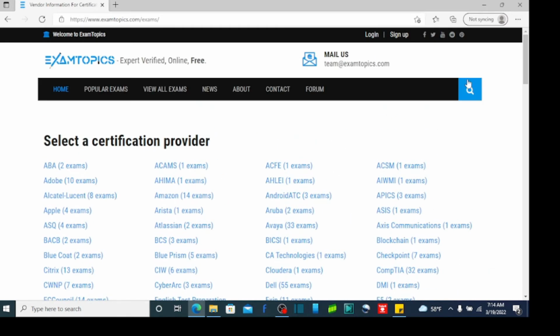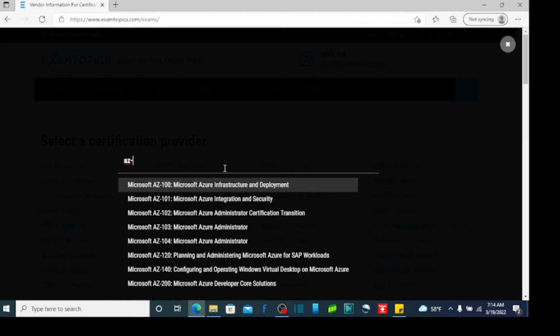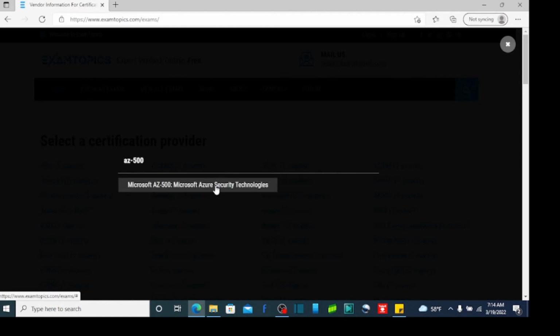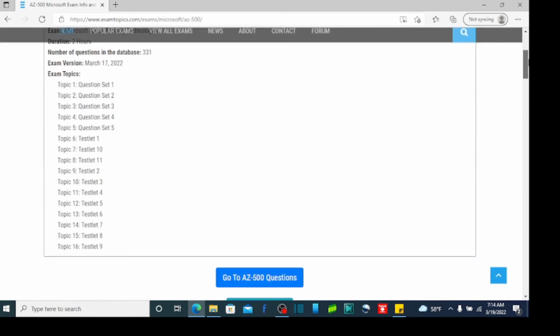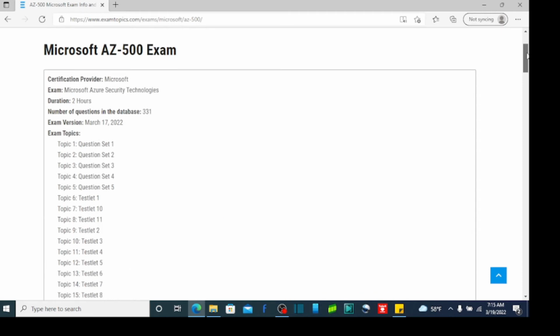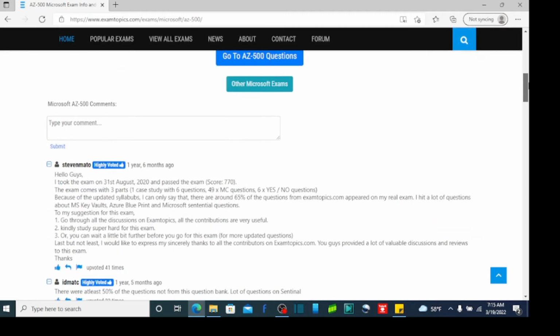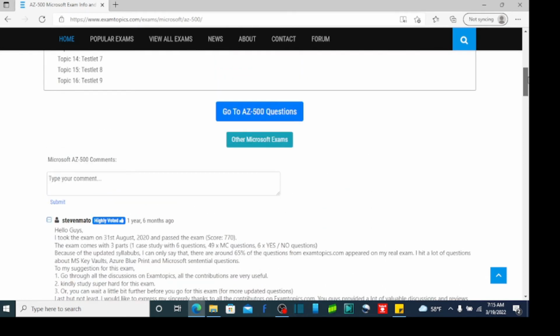Now, let's actually look at one, though. I know a lot of the Microsoft exams. Let's do AZ-500, which is one I'm studying for. And as you can see, you get to the actual Microsoft AZ-500 exam page. I can't read this morning.